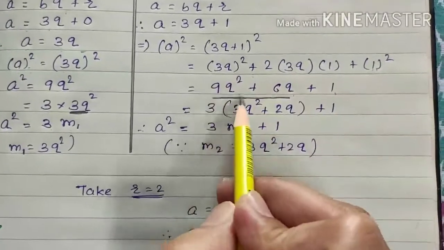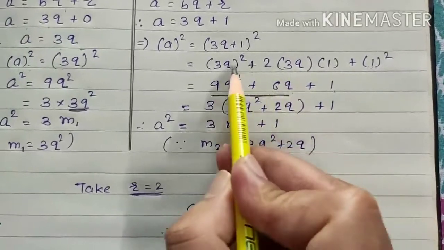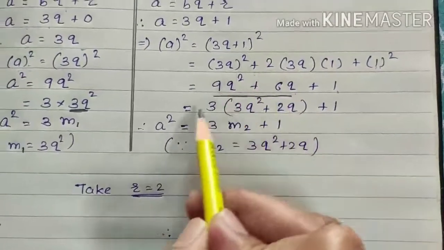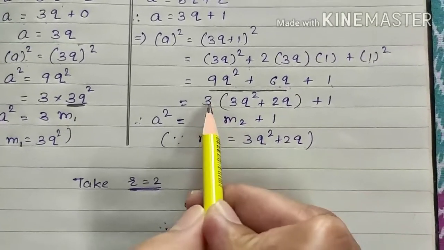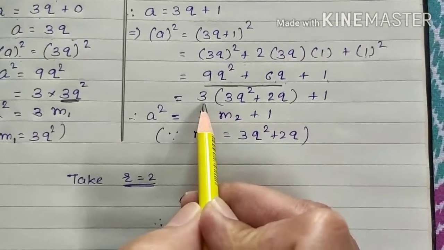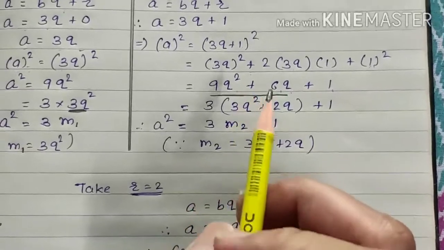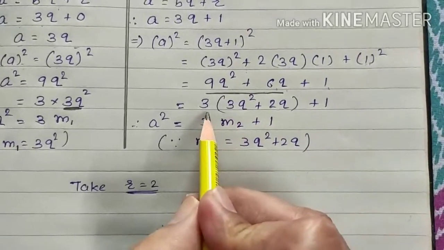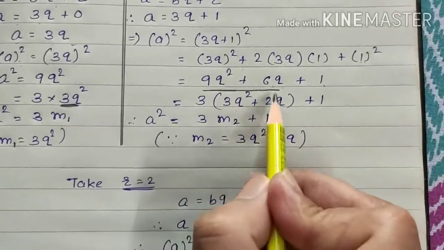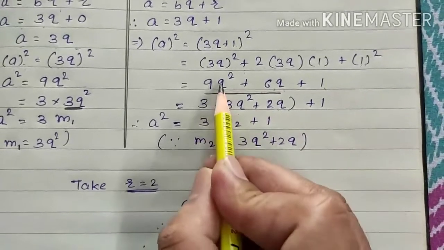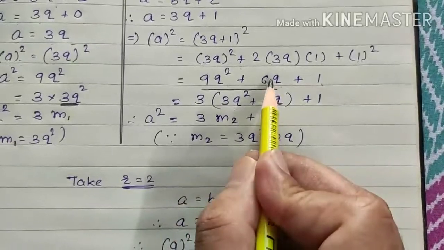So in this first two terms we can manipulate it. I repeat, we can manipulate it. So here 3 is common, no doubt q is also common, but we require multiple of 3. So we cannot take q as common because we manipulate the value. So here 3 is common. So what is remaining? 3q square plus 2q. See, 3 3s are 9q square plus 3 2s are 6q.